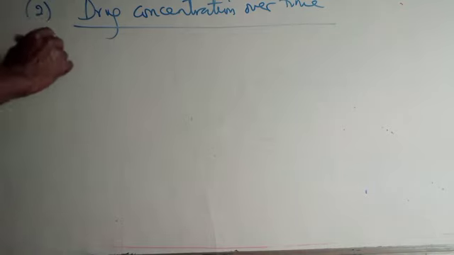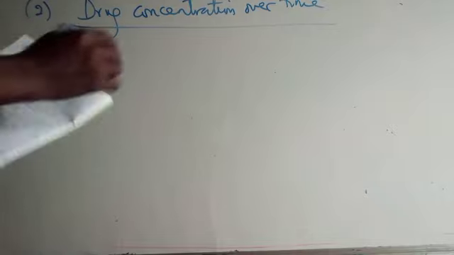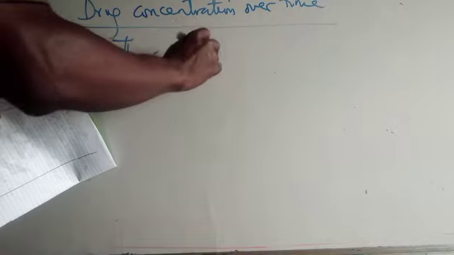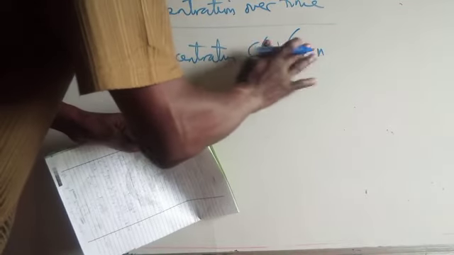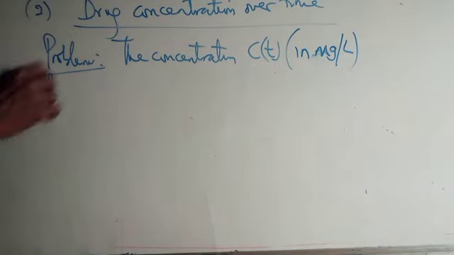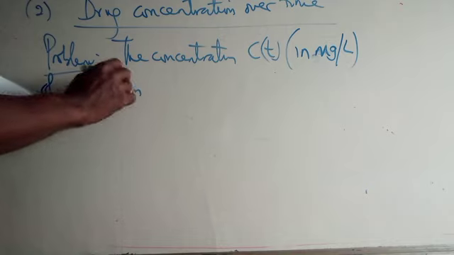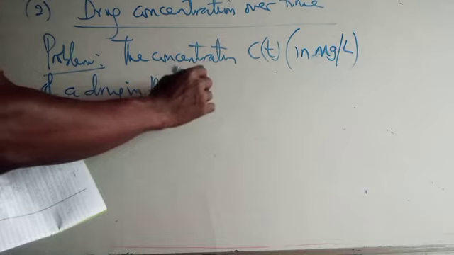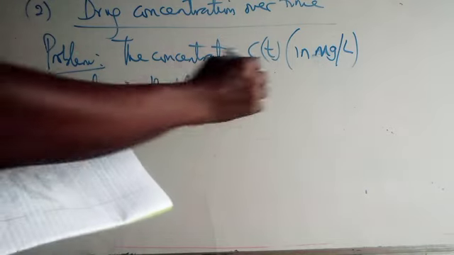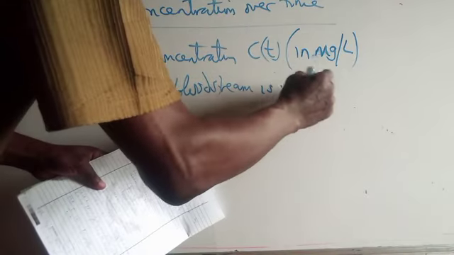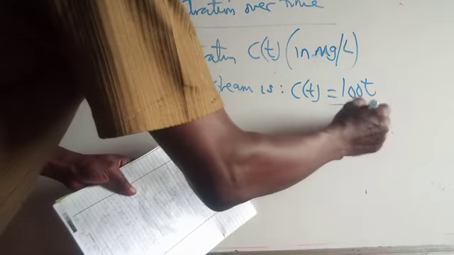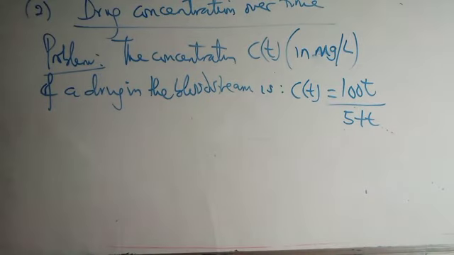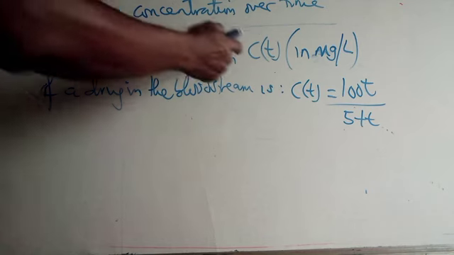Let's look at the problem. The problem says the concentration C of T, in milligram per liter, of a drug in the bloodstream is given by C of T equals 100 T all over 5 plus T. That's the expression connecting the concentration with respect to time, so concentration here is a function of time.